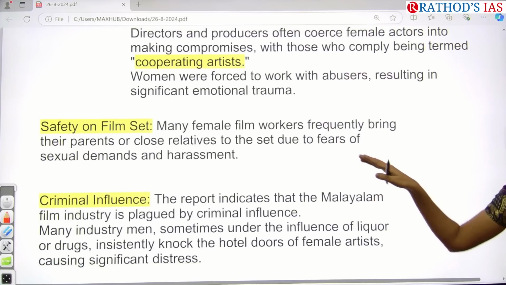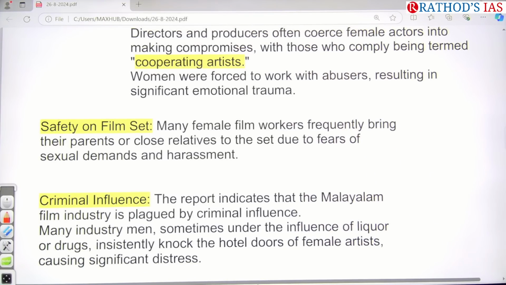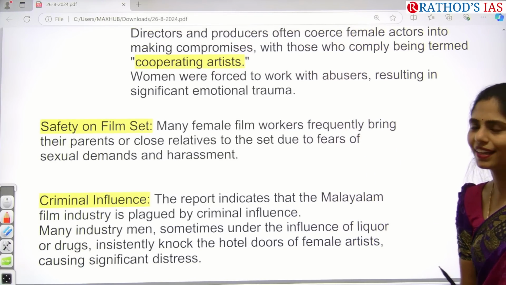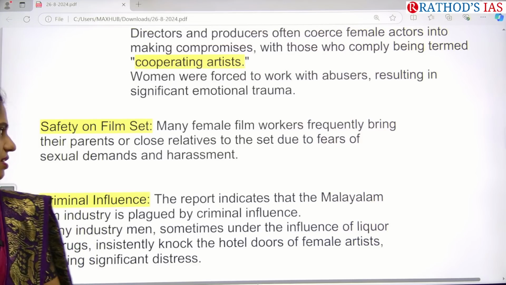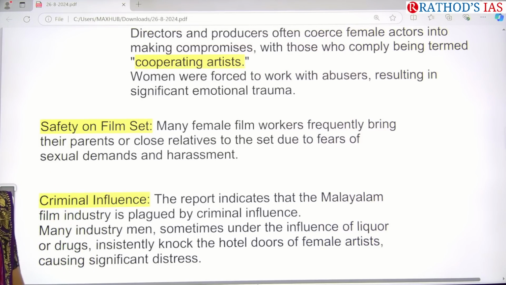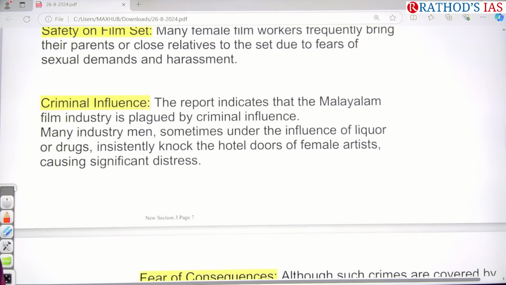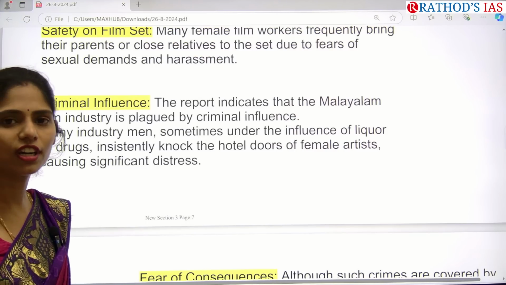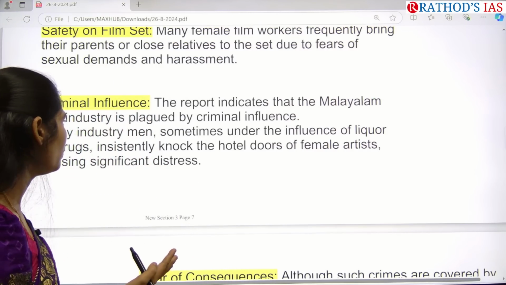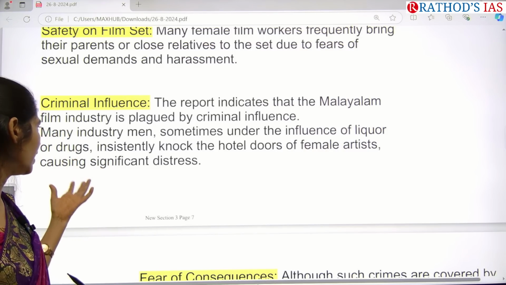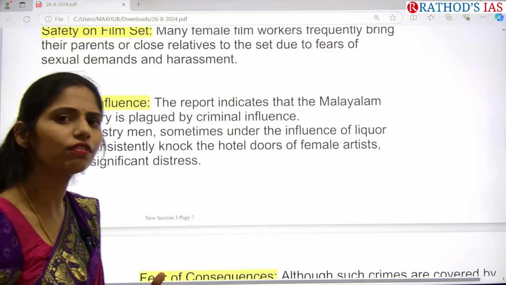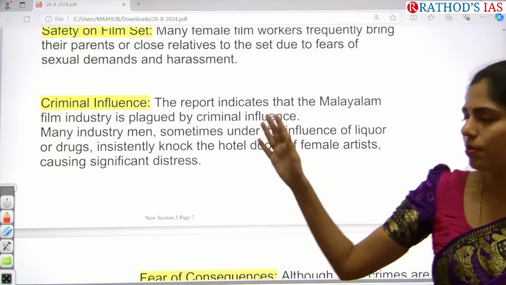And next one here is safety on film set. Actually, many film workers are frequently bringing their parents and close relatives to the set, because they are having the fears of sexual demands and even harassment at this acting site. And even there is some criminal influence in this Malayalam film industry. For example, many male persons will be having influence of liquor, influence of drugs, and even they will be knocking the doors of hotels where the female artists are there. So because of this, they will feel a lot of inconvenience. So this problem is also there.